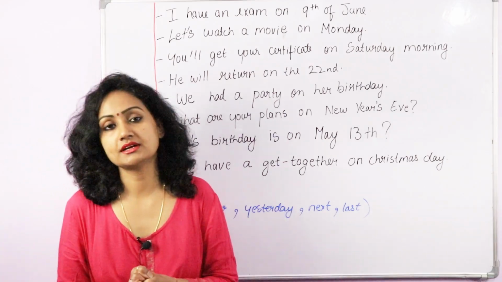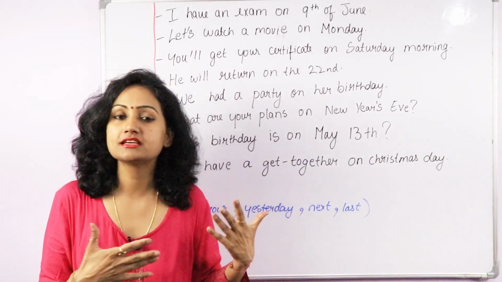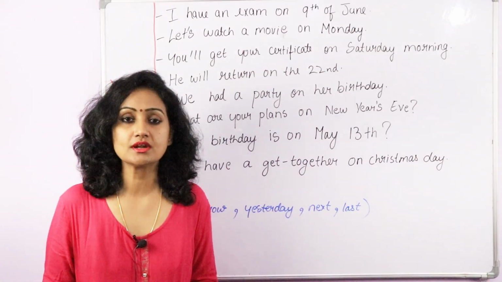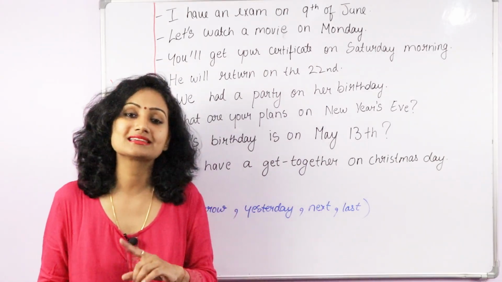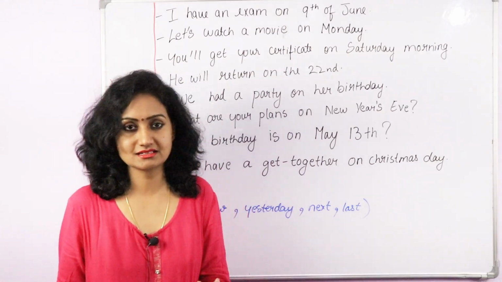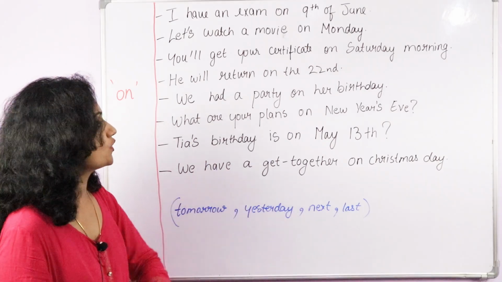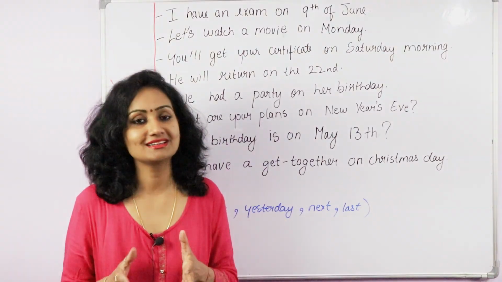Now there is one more thing. You can say yesterday, yesterday evening, yesterday morning, yesterday afternoon, but yesterday night is incorrect. You can use last night. That's a better option, but don't say yesterday night. It doesn't sound good or natural. So that's how we can use the preposition on when we talk about time.